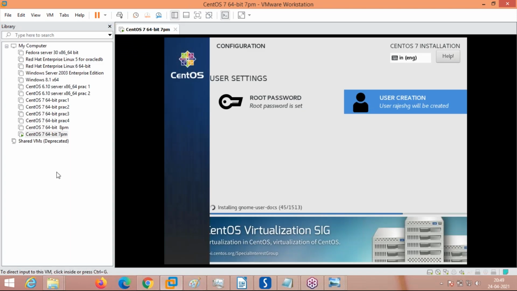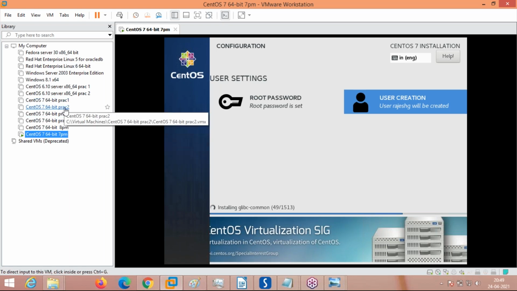See here, there are different virtual machines which I install for different purposes. This is the 8 p.m. class, 1 p.m. class, and all the things. Why I'm asking this: after this installation of this 7 p.m. batch, which is the highlighted one, it is installing. Okay, fine. But what if suddenly you want to install the same operating system again? Maybe you need one as a server and one operating system as a client. Like this.